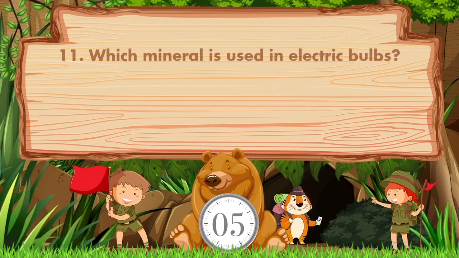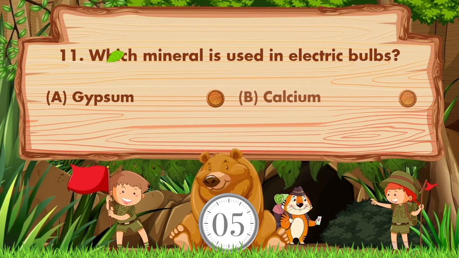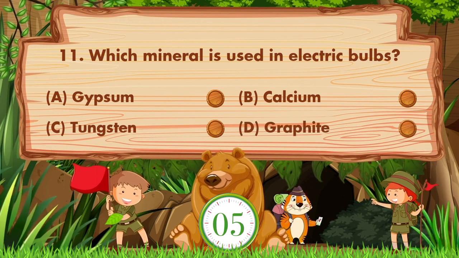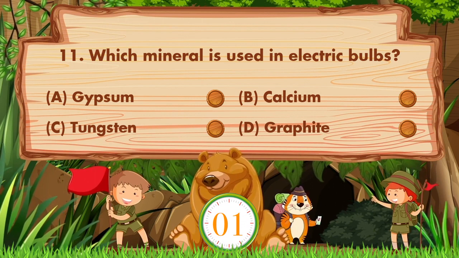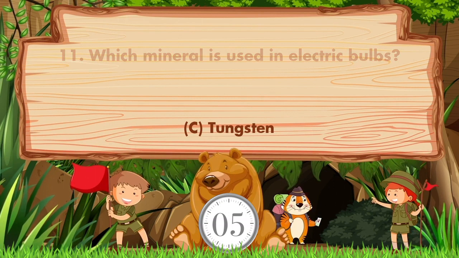Which mineral is used in electric bulbs? Option is A. Gypsum. B. Calcium. C. Tungsten. D. Graphite. Answer is option C. Tungsten.